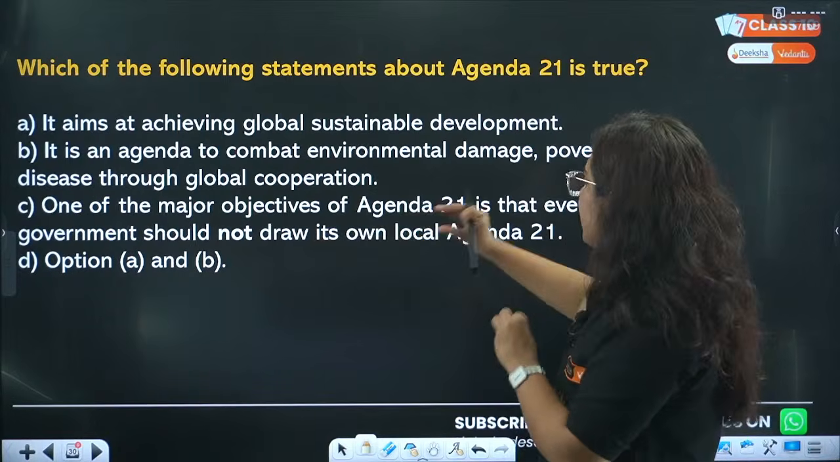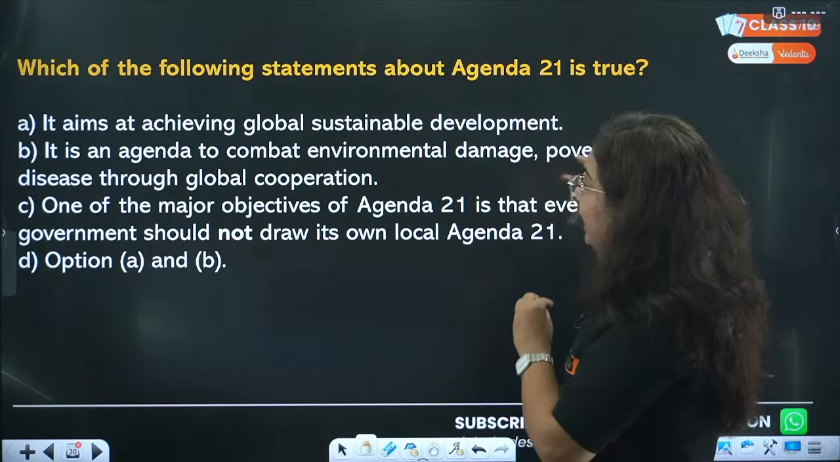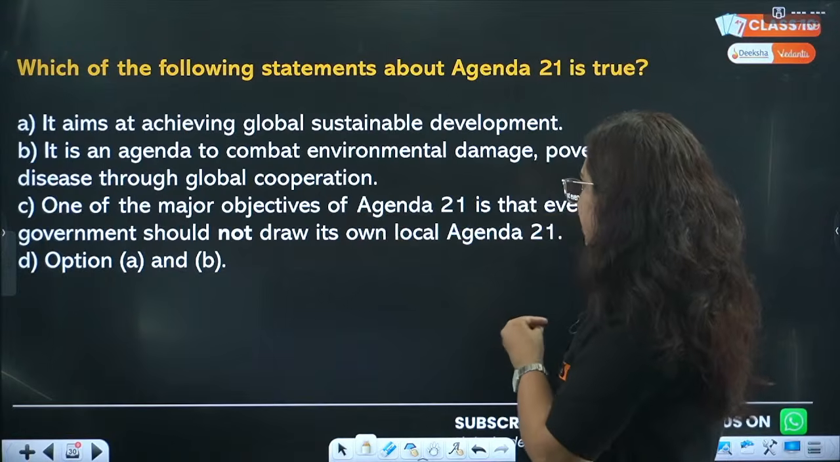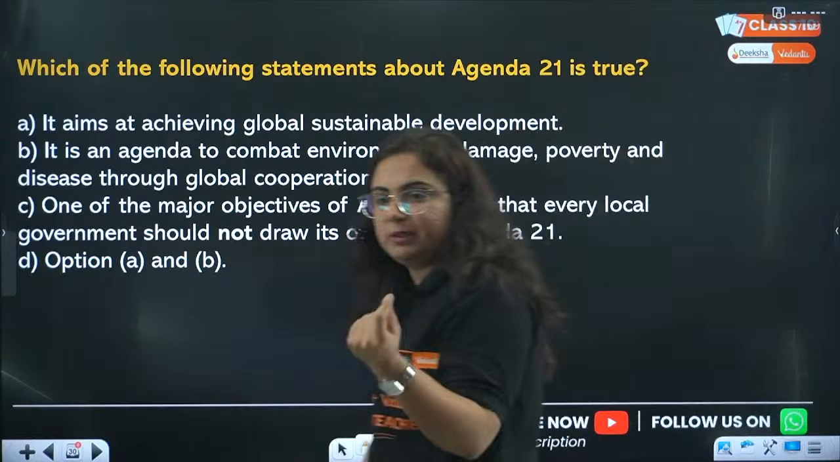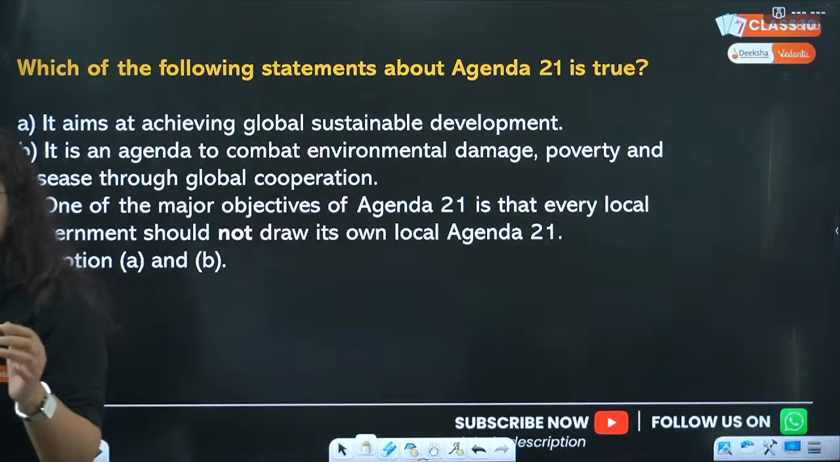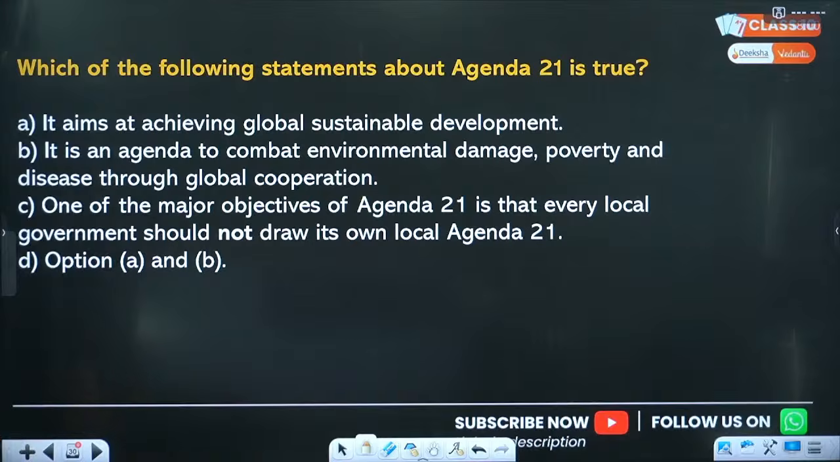Okay, option C: one of the major objectives of Agenda 21 is that every local government should not draw its own local Agenda 21. Right? Or it is D. Very good. Tell me the correct answer. Very easy, D, according to Karthik.